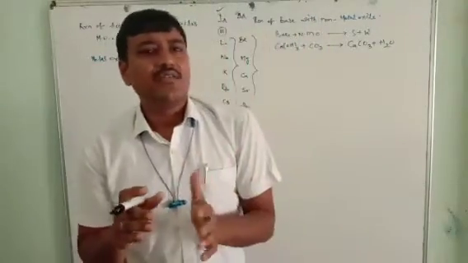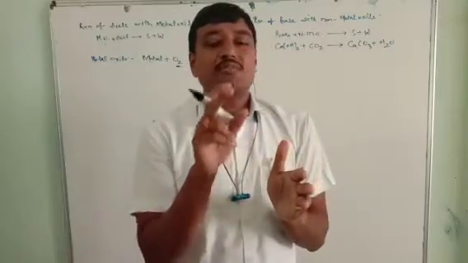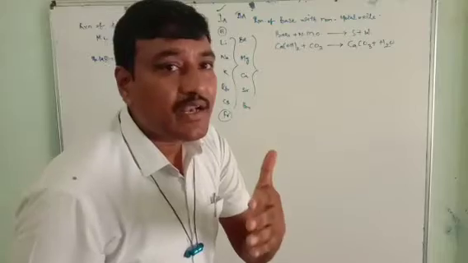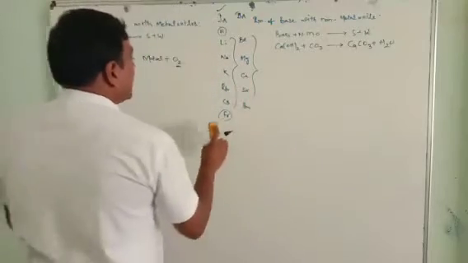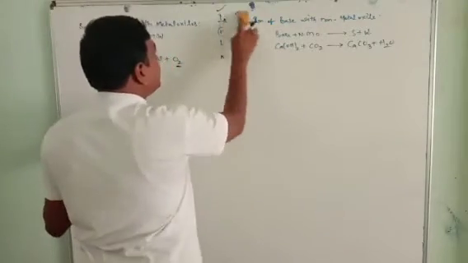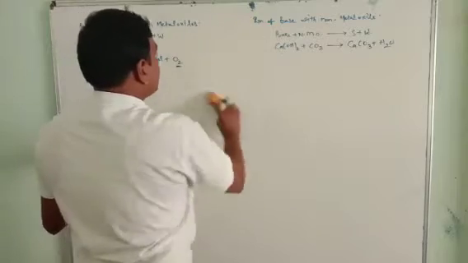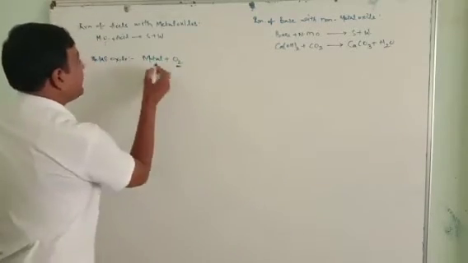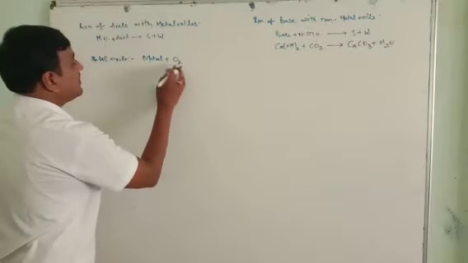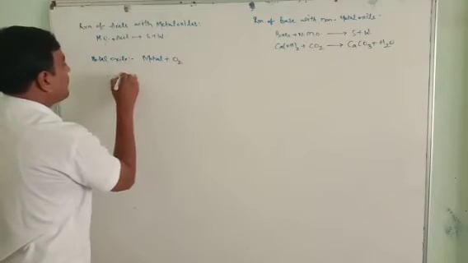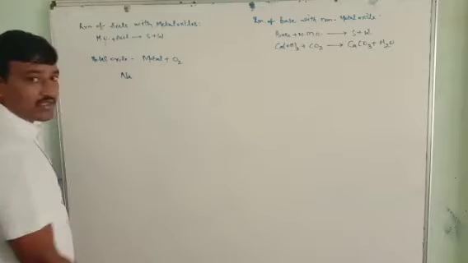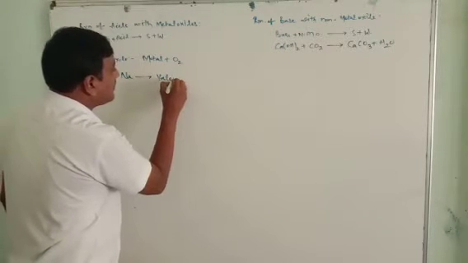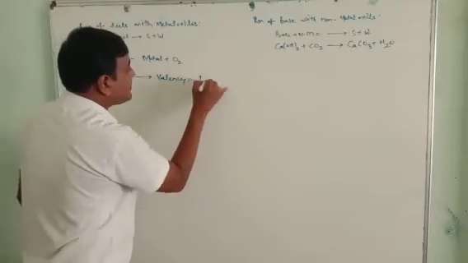Generally, for the first A group elements, how will it come? Let's see how we have to decide the oxidation state of oxygen. For example, if you take the first A group element sodium, sodium's valency is 1.